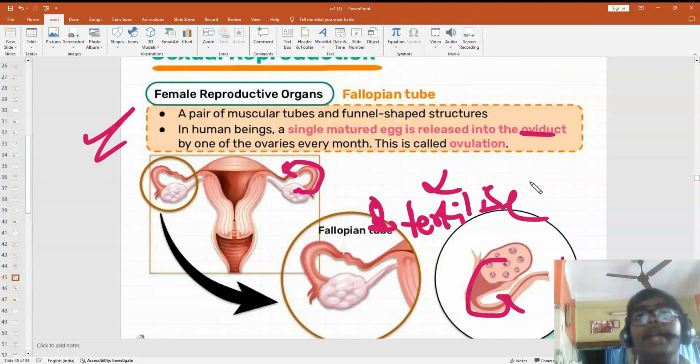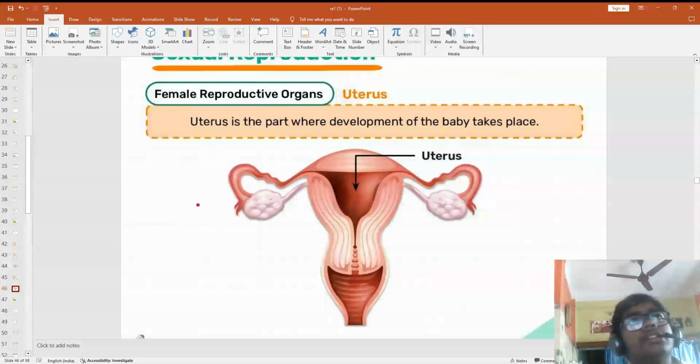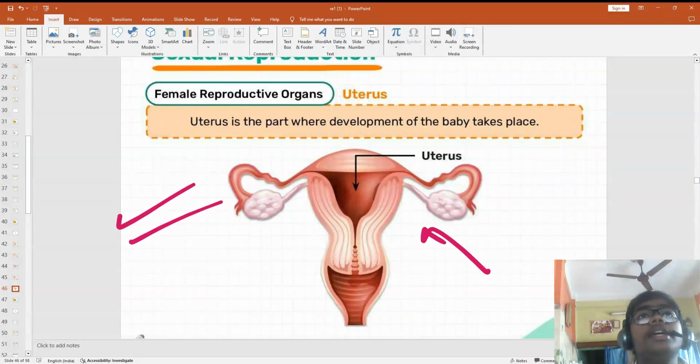Fertilize means the male gamete meets the female gamete in this fallopian tube. Understand? The uterus is the place where the baby develops. After fertilization takes place, the zygote is formed. This zygote comes and attaches to the uterine wall. It is growing at this point.